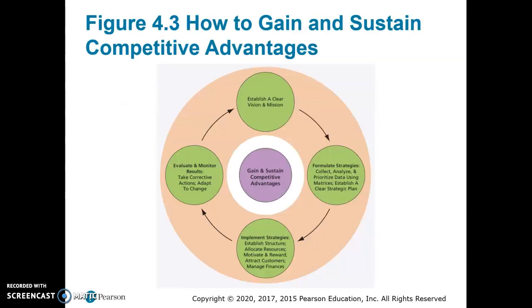All right, and so what we're really trying to do through all of this is gain and sustain a competitive advantage. And this is kind of what we're going to be talking about all semester. So we're establishing a clear vision and mission. We're formulating strategies, collecting, analyzing, and prioritizing data. We're implementing strategies through marketing, management, finance, accounting, IT, and then we want to evaluate and monitor, and take corrective action or change based on what we learn, and then the process starts all over again.